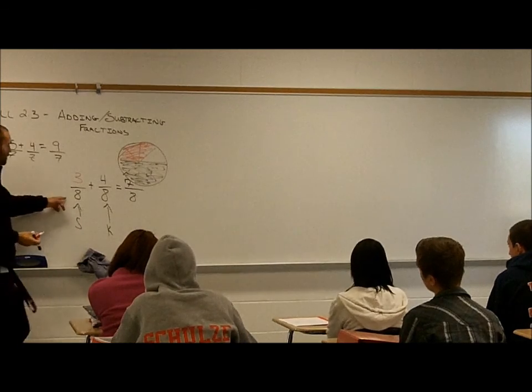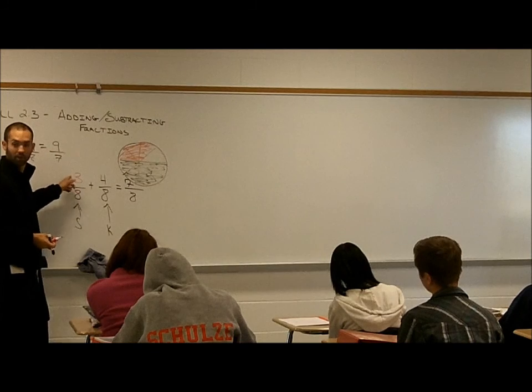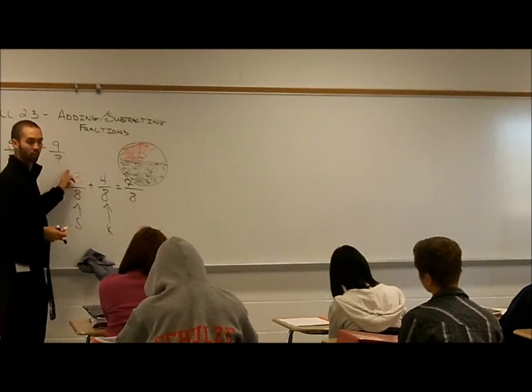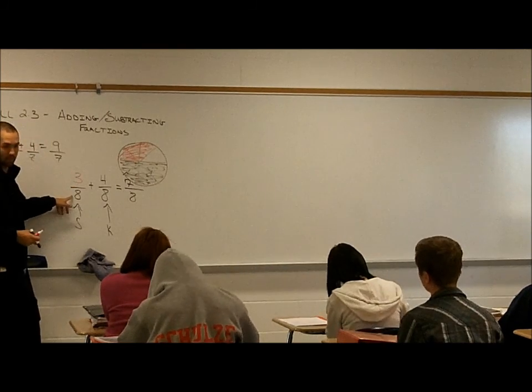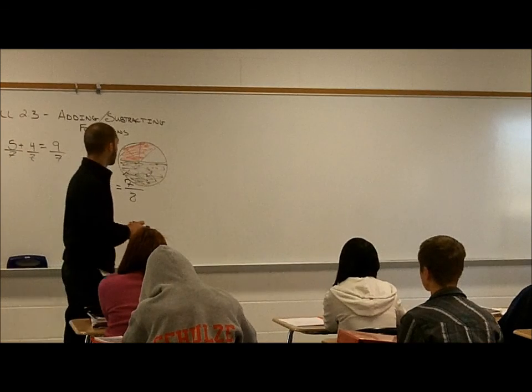The slices never changed. There were 8 total slices. The only thing that changed was the number of pizza slices eaten. So that's why the numerator is the only one that changes. The denominator doesn't. Okay, so I want you guys to do these problems for me right here.